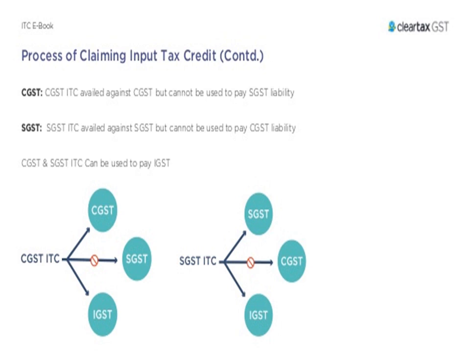CGST and SGST ITC can be used to pay IGST. CGST and IGST ITC can be used to pay IGST.